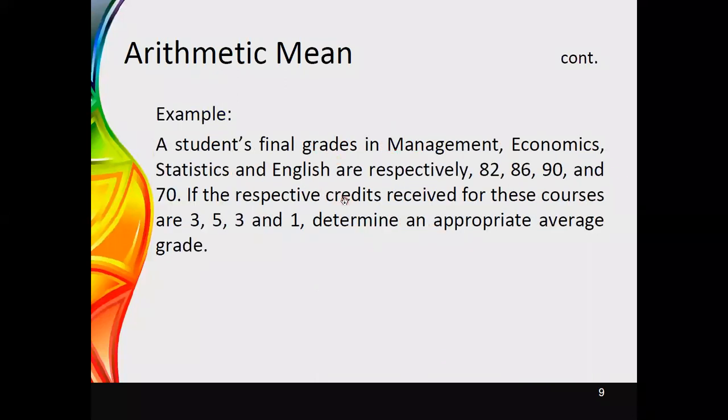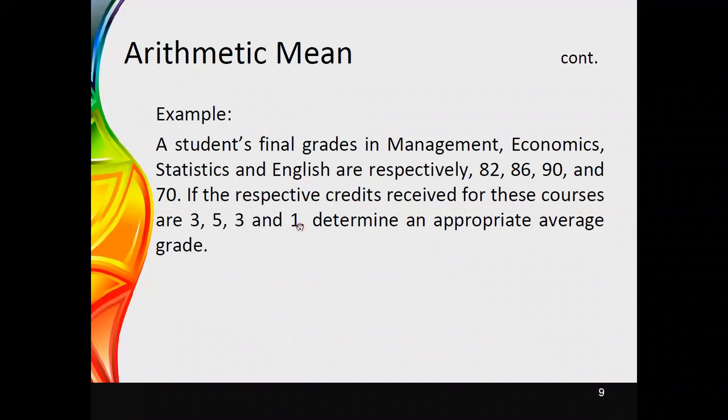So this is another example I have taken. Here it is given as students' final grades in management, economics, statistics, and English. The marks that the student has obtained for these subjects were 82, 86, 90, and 70 respectively. And then they have considered the credit values for these courses. These credits can now be considered as the weightages given. Then the weightages for these courses are 3, 5, 3, and 1.